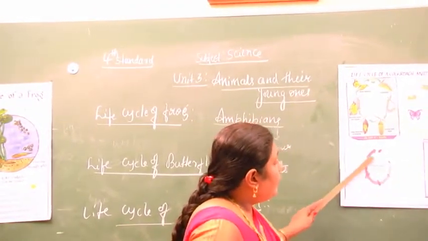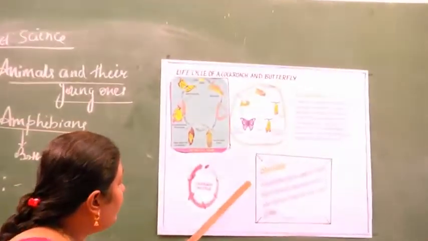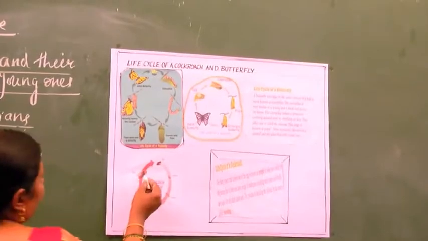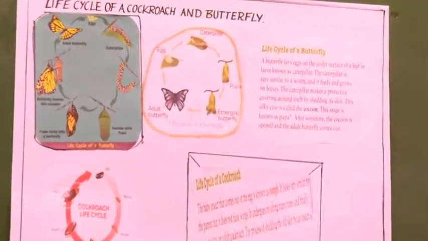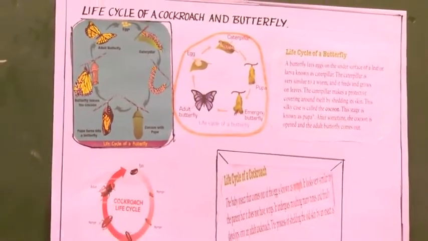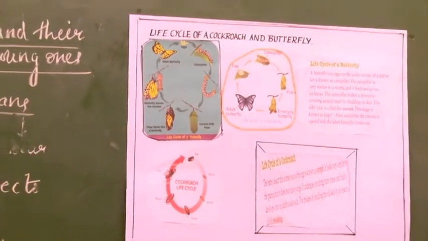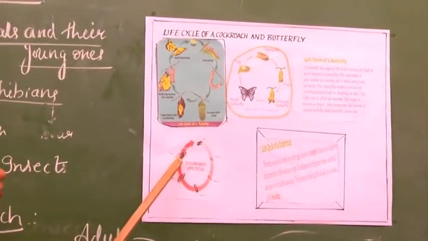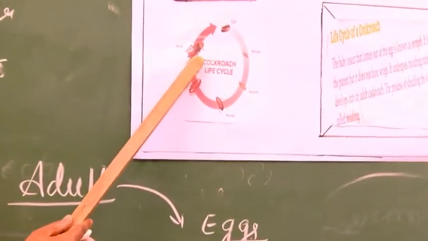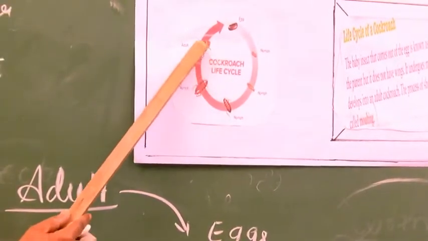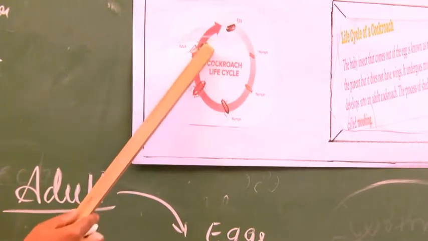Okay, the baby insect that comes out of the egg is known as nymph. That is called a nymph. This is called an adult cockroach. This adult cockroach lays eggs. You might have observed the cockroach. It is brown in color. The body is divided into head, thorax and abdomen. They have two pairs of legs. Then they have a trachea.